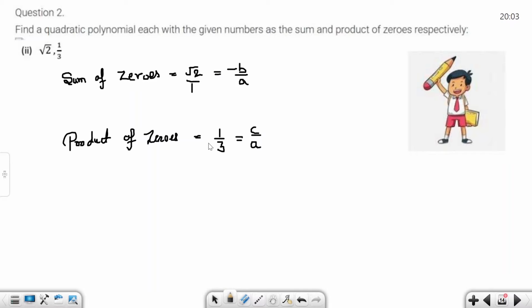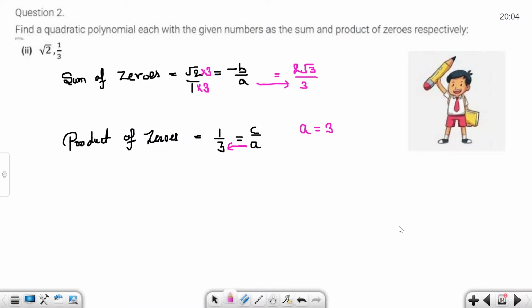Look at the denominators here: 1 and 3, both different, so change. If we multiply by 3 in the denominator, we multiply in the numerator also. So what do we get? 2 root 3 divided by 3. Now the a value is 3.